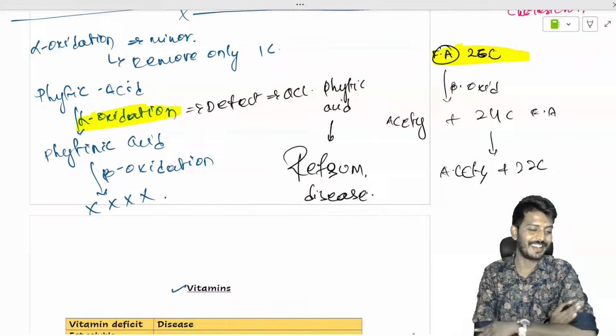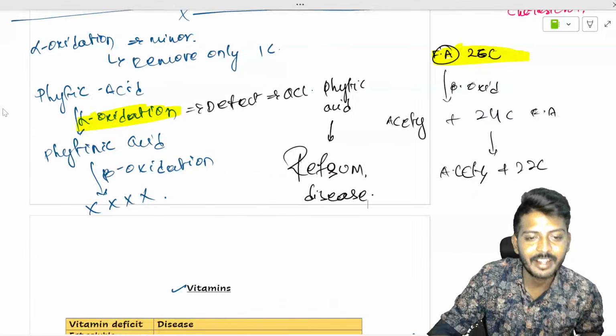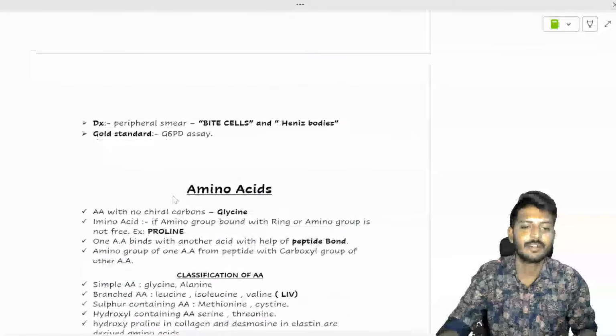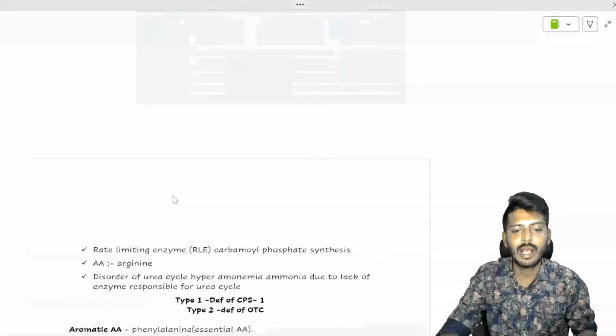Okay, it's called Refsum disease. Let's go ahead, that finishes your fat. Okay, once we are done with the fat, let's go to the amino acids.